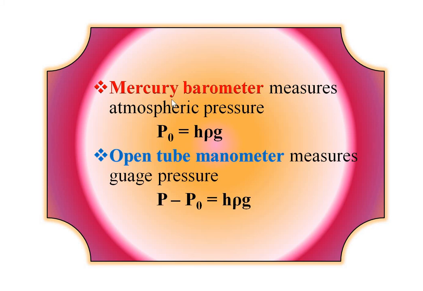Don't confuse them. Mercury barometer measures atmospheric pressure, and open tube manometer measures the gauge pressure, the difference in pressure. So these are the two instruments we have seen.